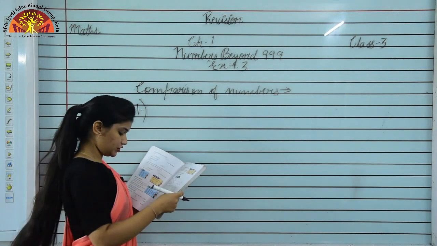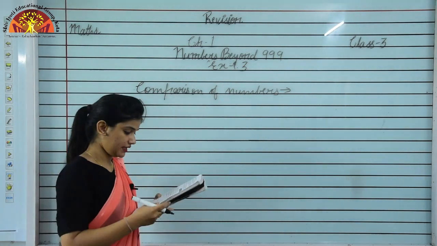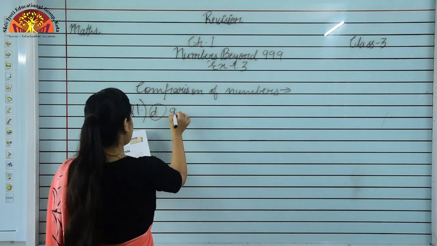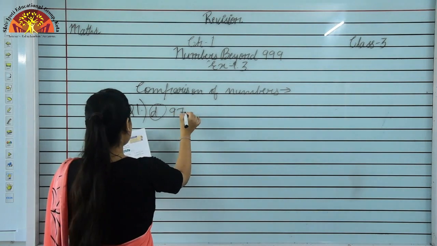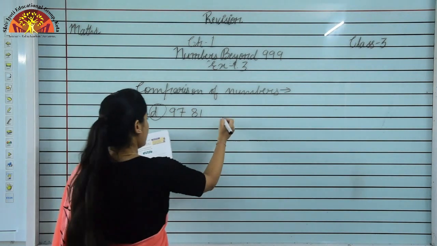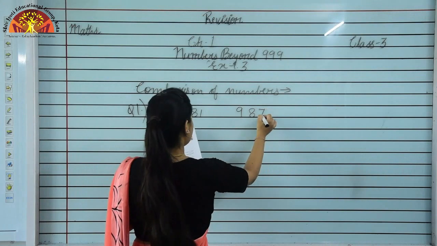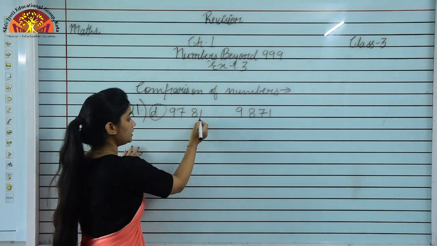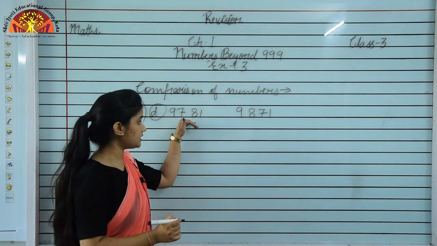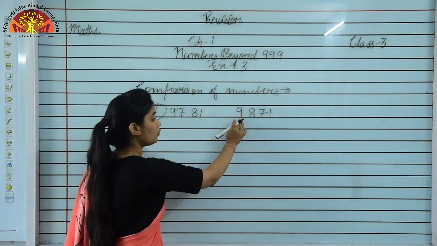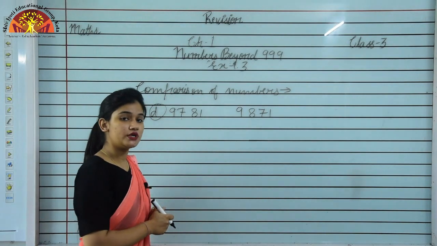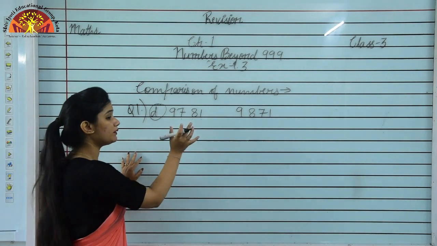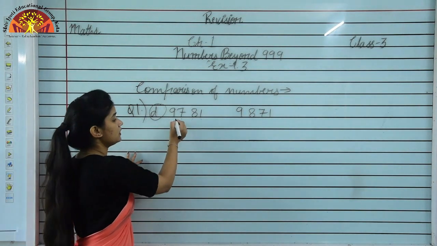Exercise 1.3, question number 1, that is given on page number 11, and we see D part students, and the D part is 9781, and the next is 9871. So we have same number of digits here, 1 2 3 4, 4 digits we can see in this number, and in the next number again 1 2 3 4 we see 4 digits. So when we have the same number of digits, we have to start comparing the numbers from this side.